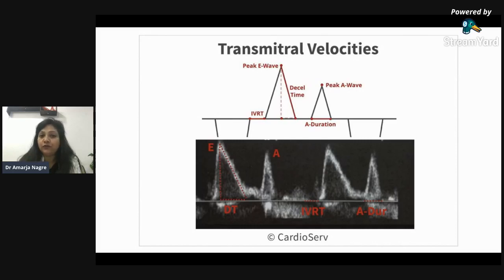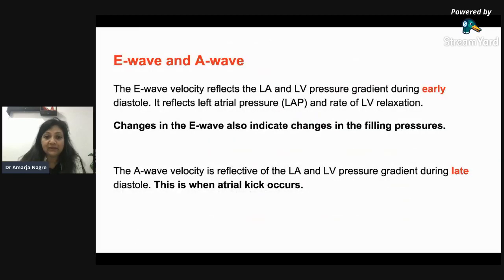You cannot afford to lose this atrial contraction in the form of atrial fibrillation or so. Like in atrial fibrillation, what happens? This atrial kick is gone. Even in tachycardias, even in SVTs, you cannot decrease the duration of the A wave, or afford loss of A waves like in atrial fibrillation. So that is a very important part, and that is the main physiology. Understanding of physiology is needed.